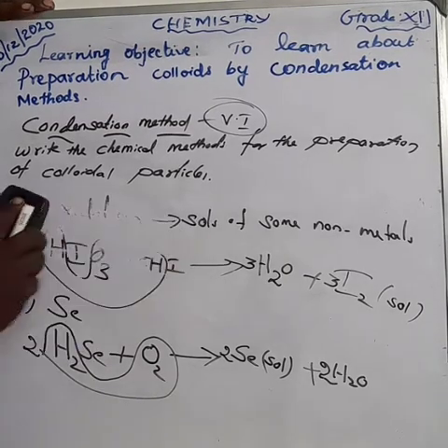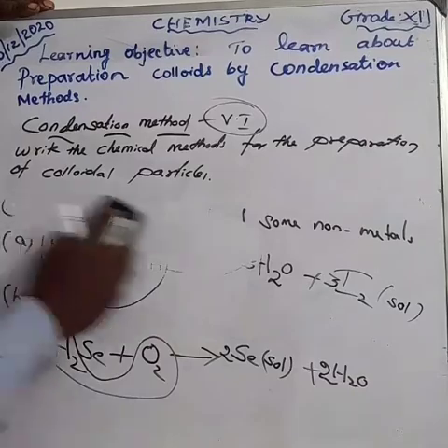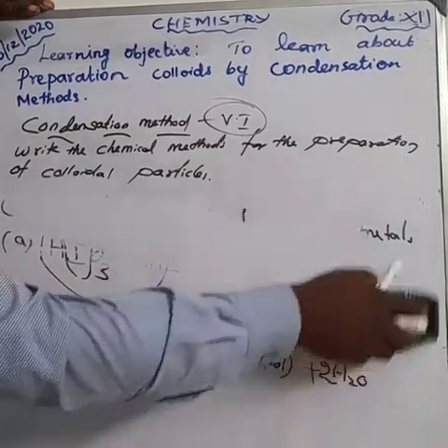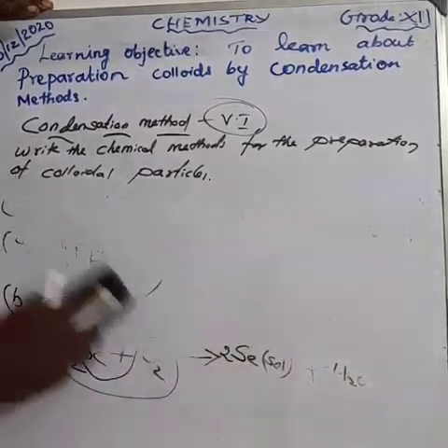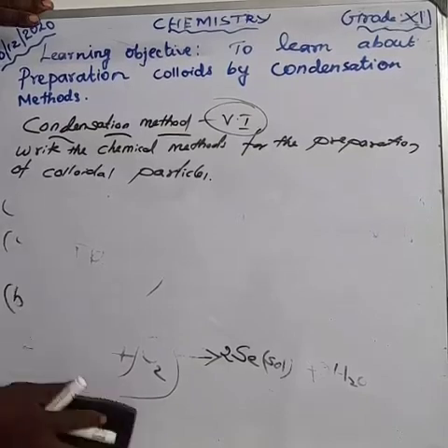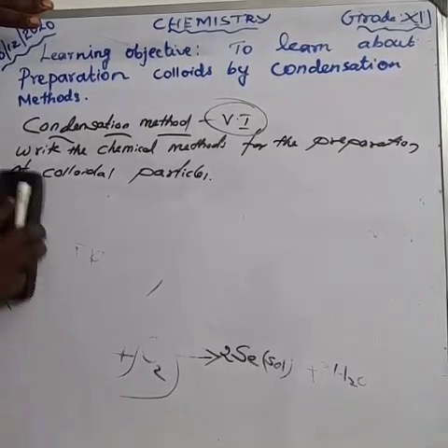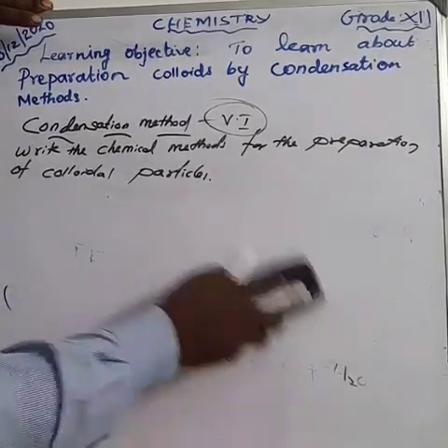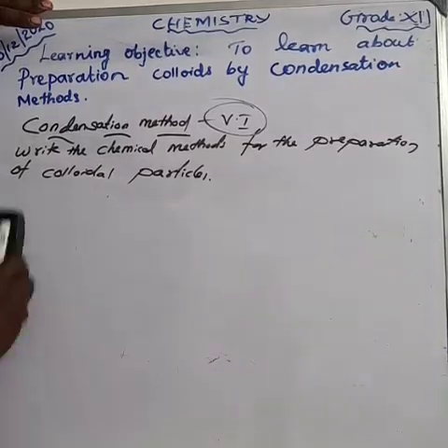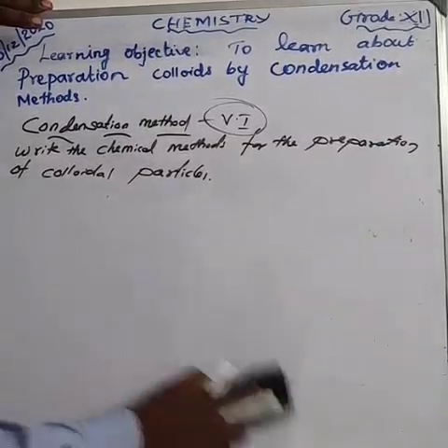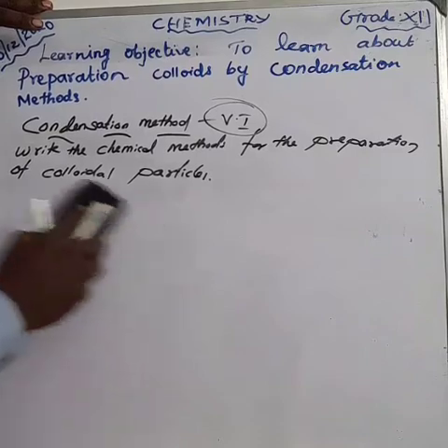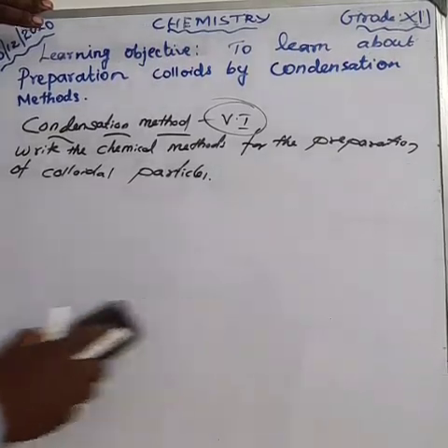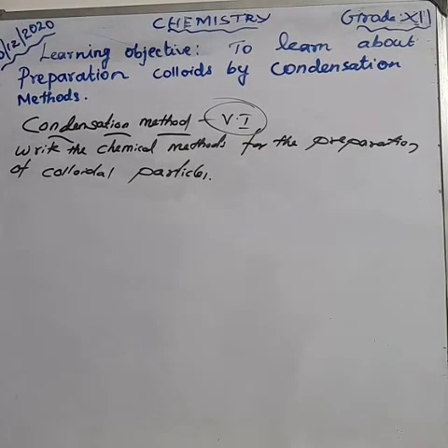Write the chemical equation for the preparation of colloids by condensation method. The second one is about the reduction. Here we are using a reagent like phenylhydrazine or formaldehyde. As per our textbook, we are using formaldehyde.